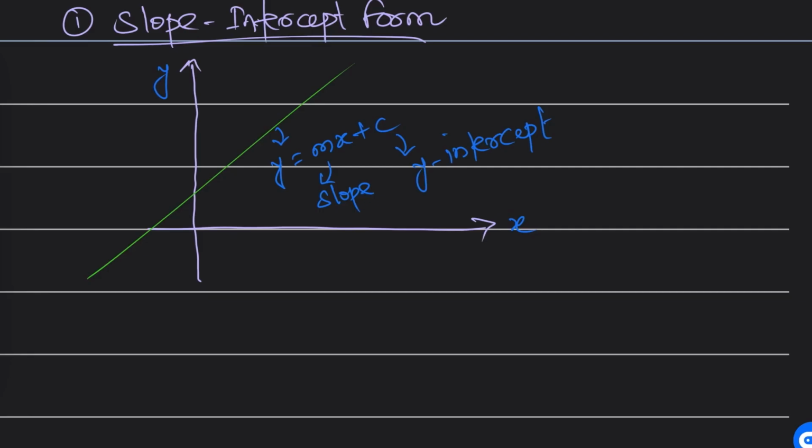How, sir? How do we get the y intercept here? This distance from the origin to this point is called the y intercept. And slope is nothing but, if this line makes angle theta here, then m is tan theta, which is also known as the slope dy by dx. I will discuss the application after differentiation.